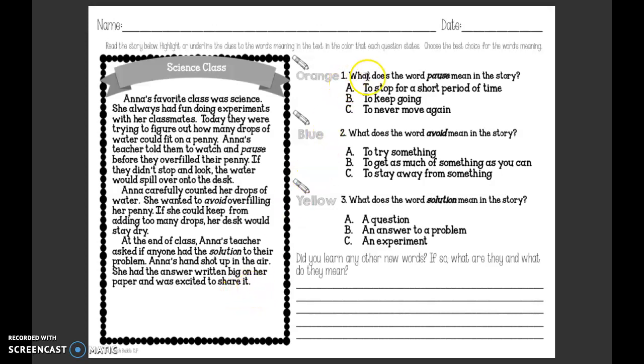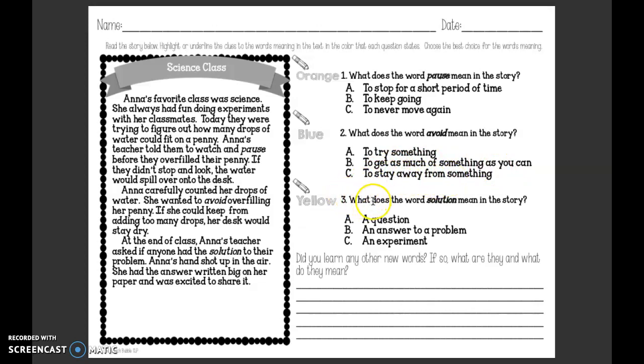So number 1, what does the word pause mean in the story? A, to stop for a short period of time. B, to keep going. Or C, to never move again. Number 2, what does the word avoid mean in the story? A, to try something. B, to get as much of something as you can. Or C, to stay away from something.